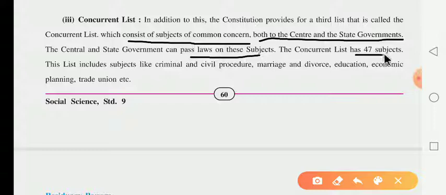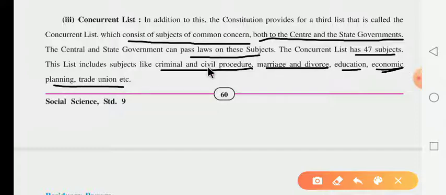How many subjects does the concurrent list have? 47 subjects. And to repeat, dear children, in the union list how many subjects are there? 97 subjects are included in the union list. In the state list, you know that 66 subjects are included. And in the third, the concurrent list, how many subjects are included? 47 subjects are included, where the center and state governments both have a common concern. This list includes subjects like criminal and civil procedure, marriage and divorce, education, economic planning, and trade unions. These kinds of subjects are included in the concurrent list.